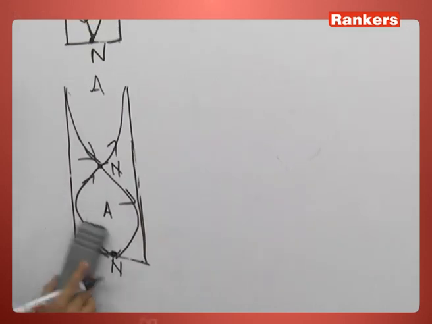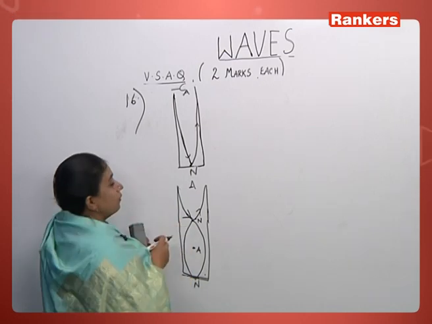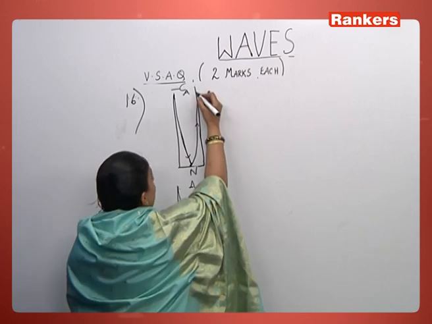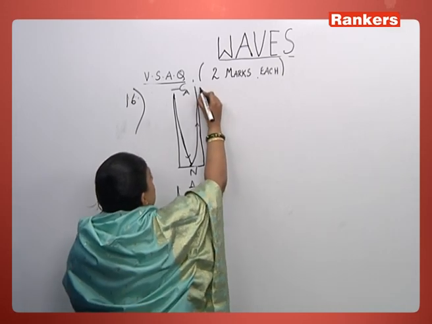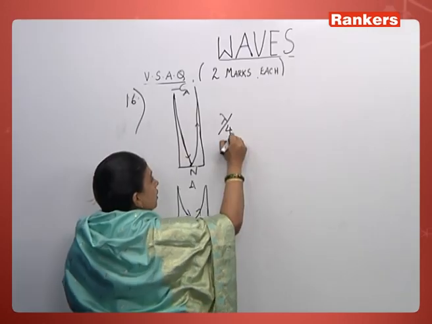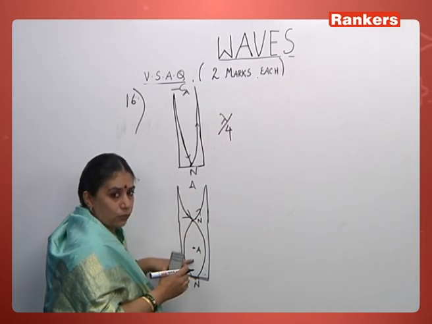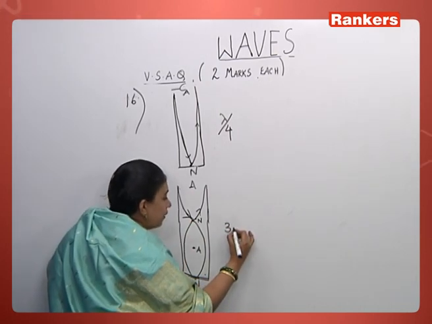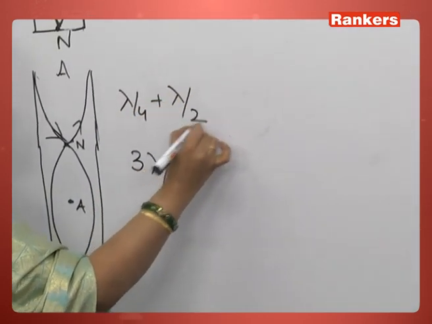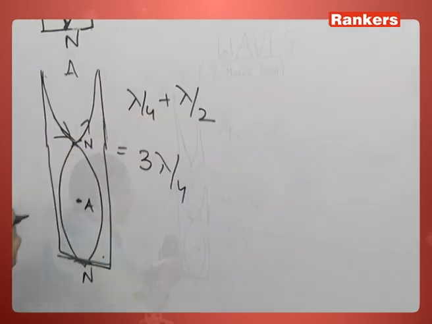Let me make this a little bigger because this is half of it. When we talk about the harmonics possible in the vibrating column, in the fundamental mode, what is the distance between a node and an antinode? I just now told you it is lambda by 4. Here how much is it? Lambda by 4 plus lambda by 2. Lambda by 2 is like 2 lambda by 4, so it is 3 lambda by 4.